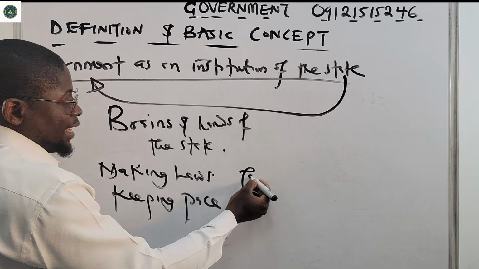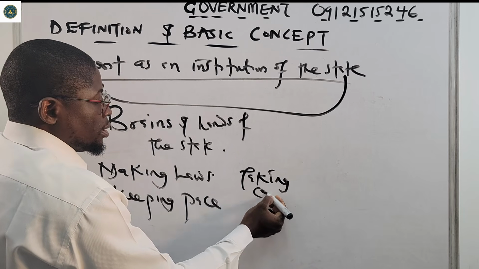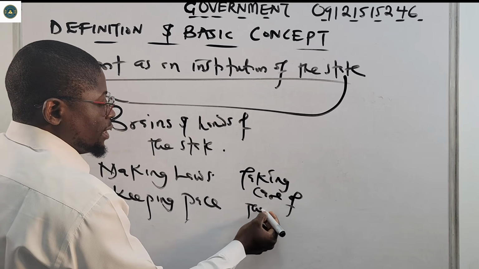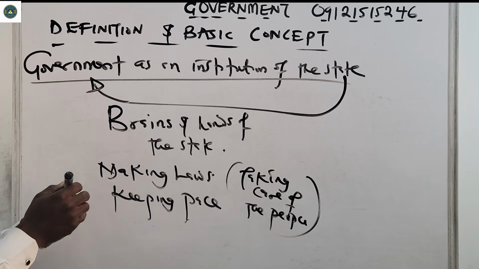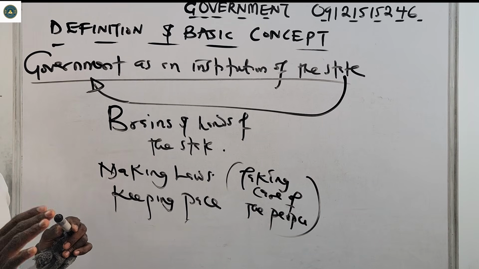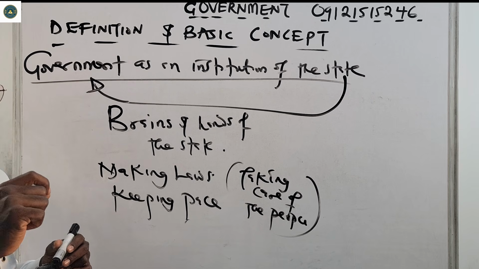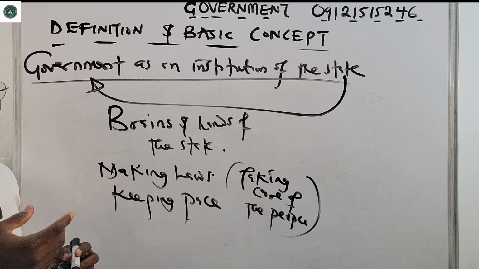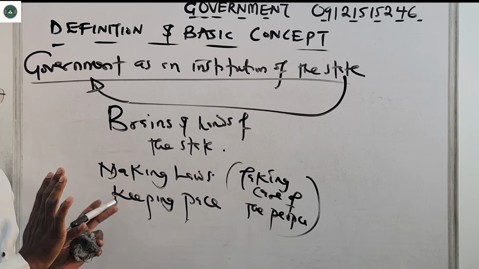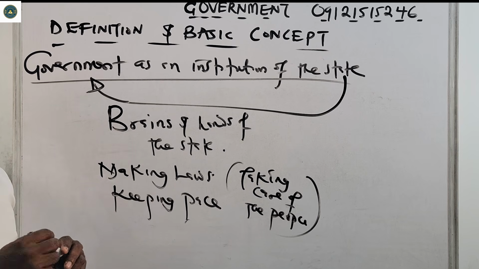All of these are the work that the state is supposed to do. So these are all what the state uses the government to do. So government is defined as an institution of the state. This is the first definition we're focusing on: government as an institution of the state.